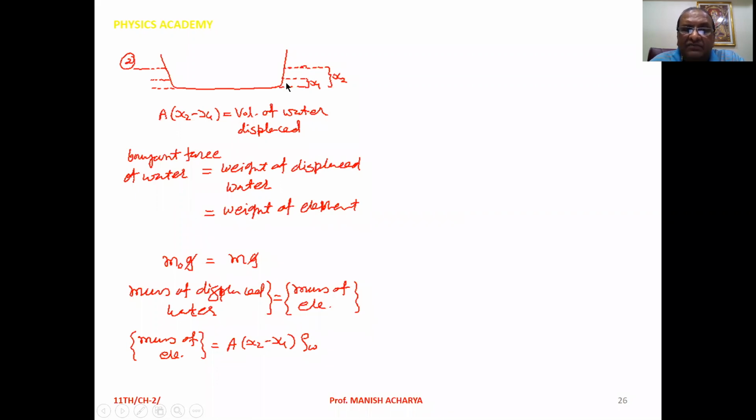The volume of the displaced water we calculated is A into (x2 minus x1). So the mass of elephant is the mass of displaced water, that is the volume of the displaced water, A into (x2 minus x1), into the density of water. Clear to all of you?